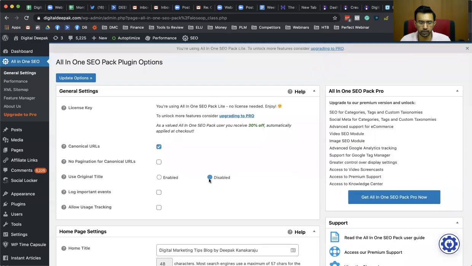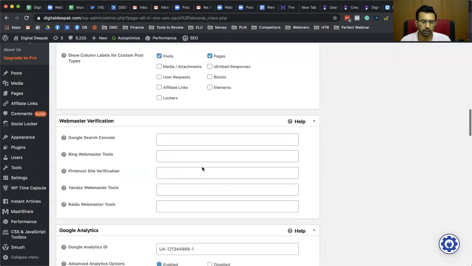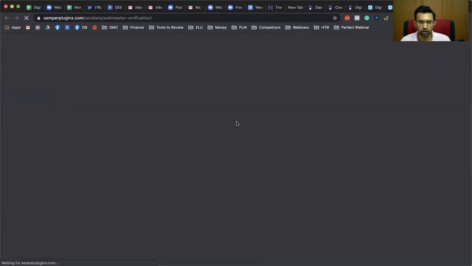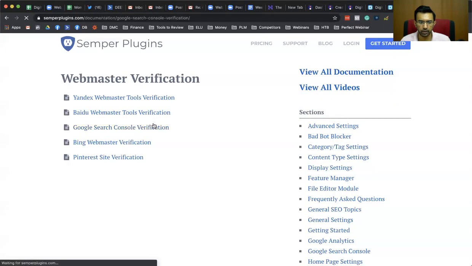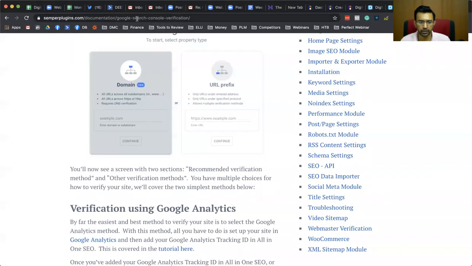So here I am inside all-in-one SEO, and you will be able to see that there is a Google Search Console verification tag. If I go into the help section, it will tell me how to do Google Search Console verification. So it gives you an explanation, right? So this is all-in-one SEO pack. My favorite is all-in-one SEO, but if you are comfortable using some other SEO plugin, you can use it.